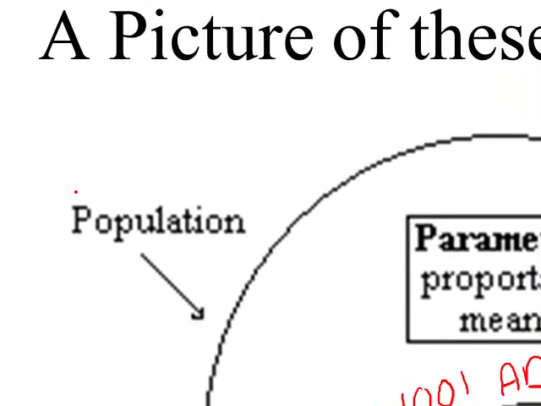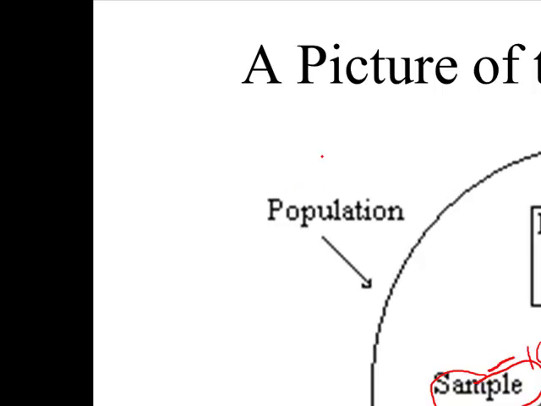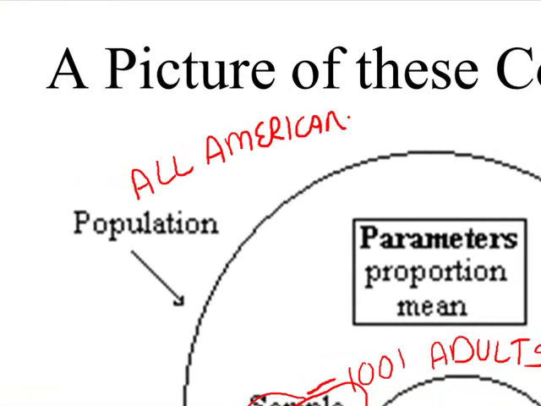The group that we are interested in is the population. Okay, so in this case, it is all American adults. We're interested really in what all American adults think as a population, and not just this little group of 1,001.